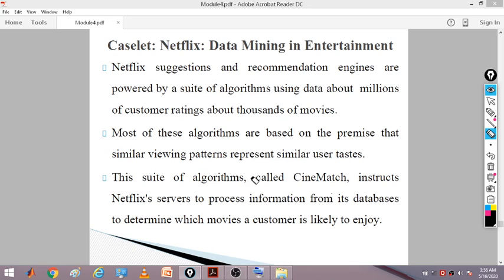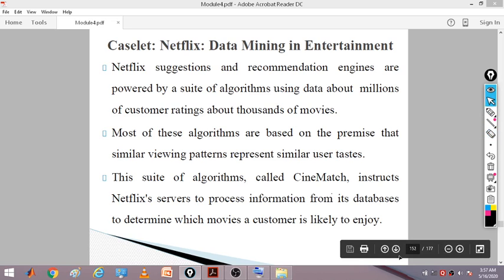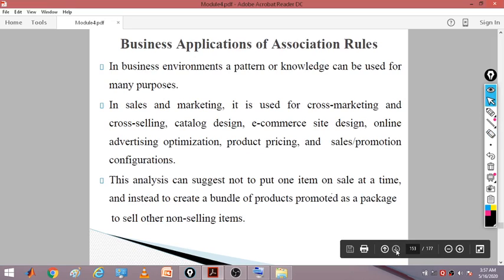This instructs Netflix servers to process information from its database and determine which movie a customer is likely to enjoy, and accordingly the message is sent to that particular user. These kinds of patterns will be recognized and will be helping the people.